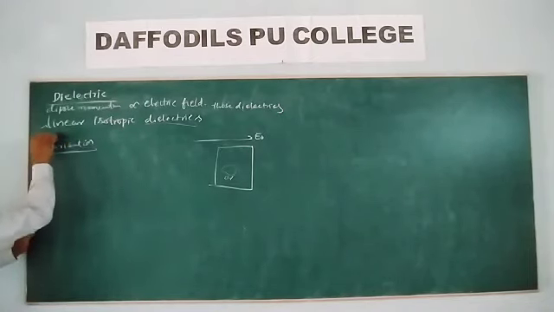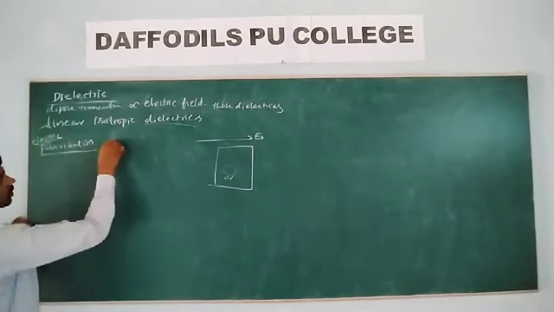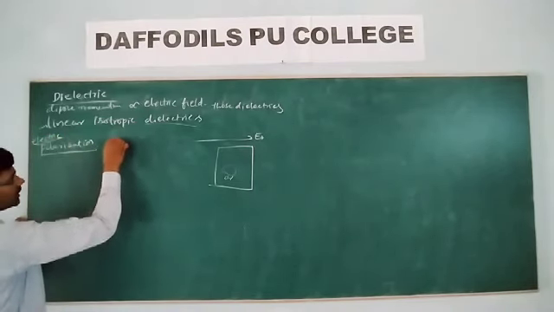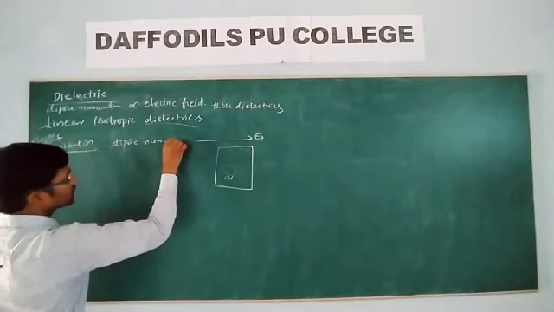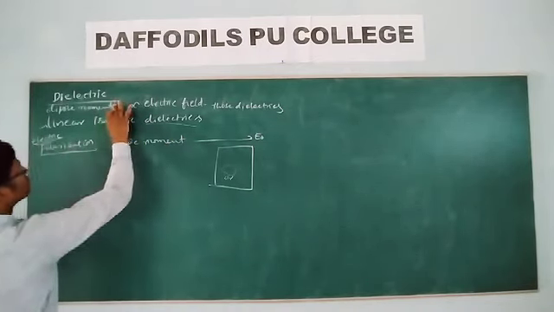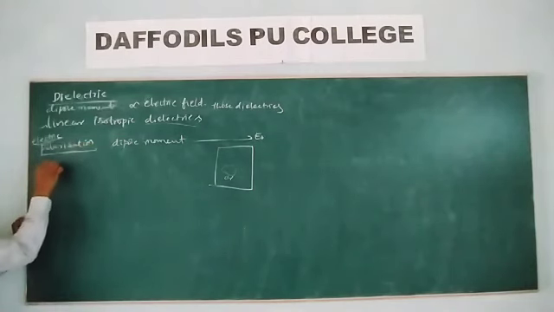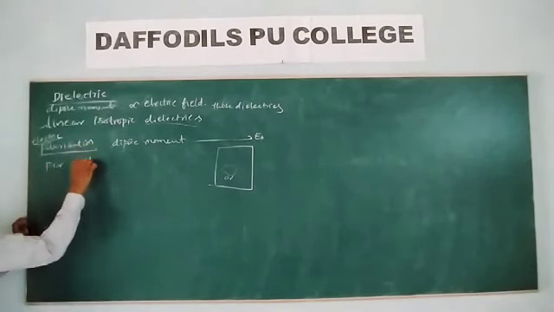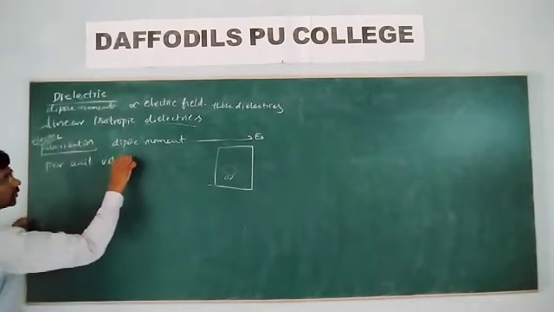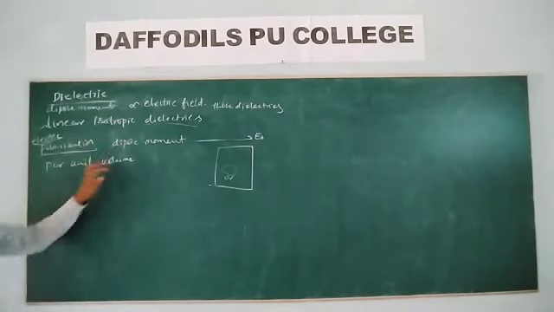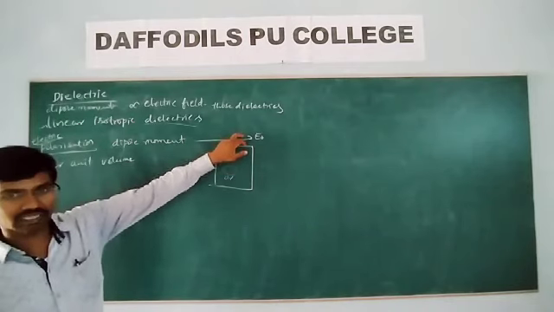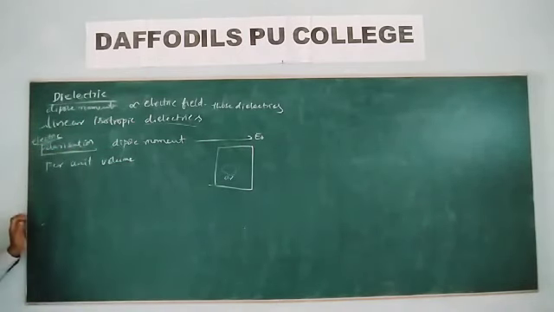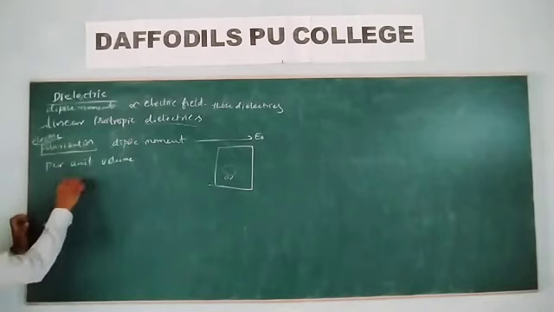What do you mean by electric polarization? Electric polarization is nothing but dipole moment per unit volume. Dipole moment developed per unit volume of a dielectric when it is placed in an electric field is called polarization. Remember that one.